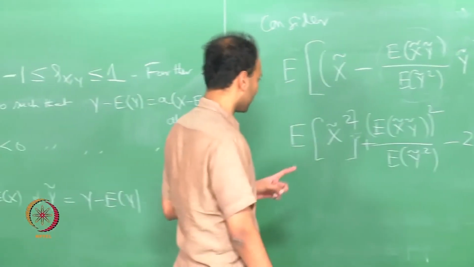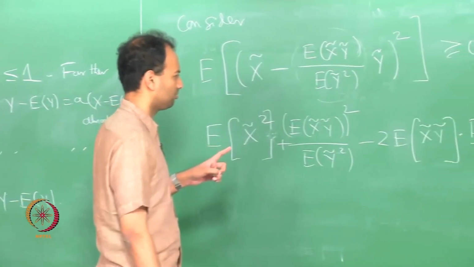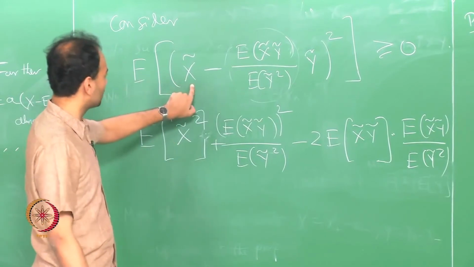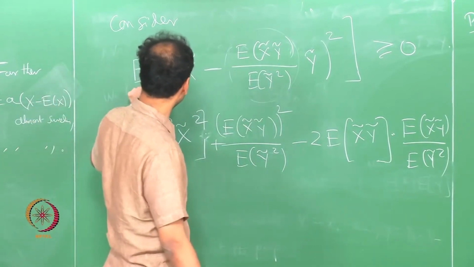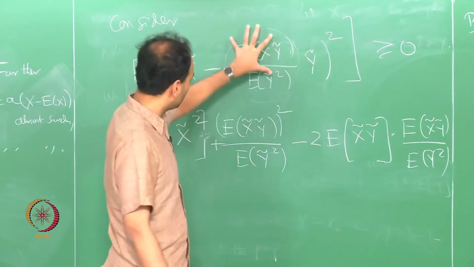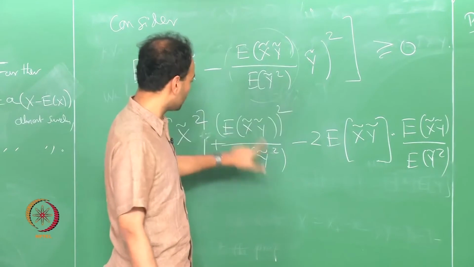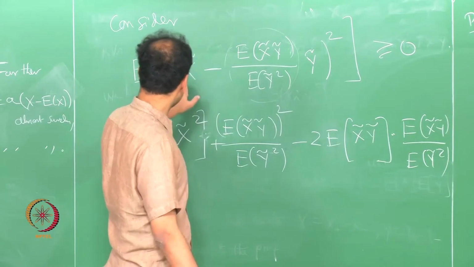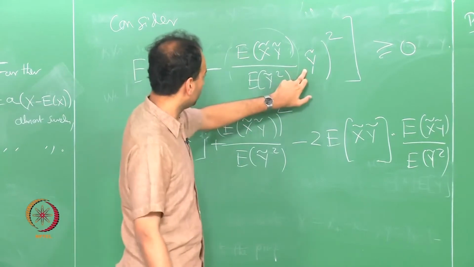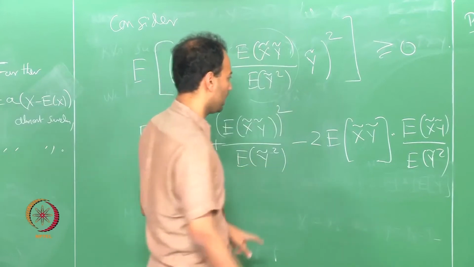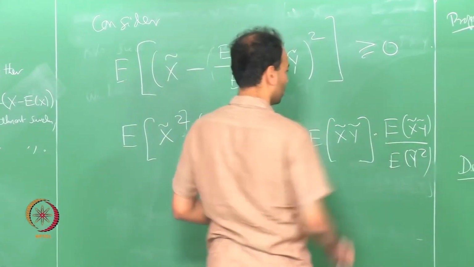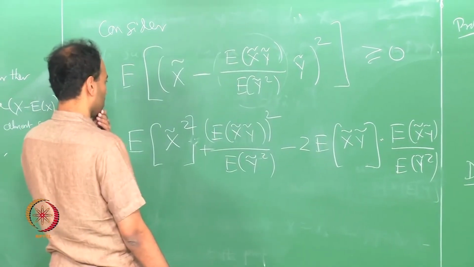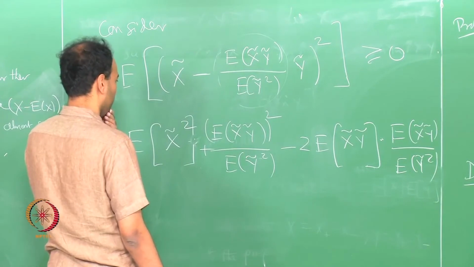I think this is correct. Any mistakes? Fine. So, there you will have one cancellation, minus 2 expectation of x tilde y tilde times that constant. So, I have this guy squared now. I think this works out to be what I want.